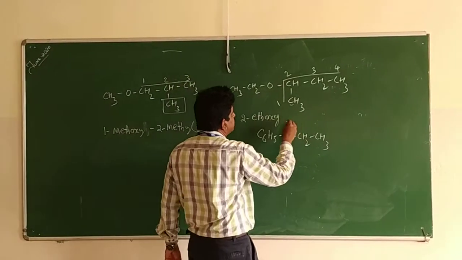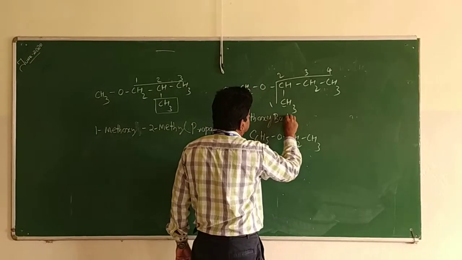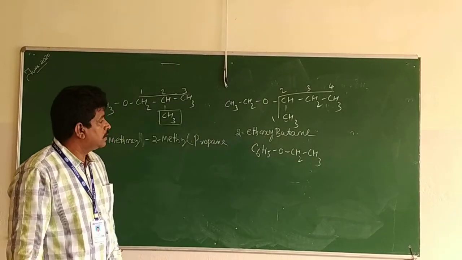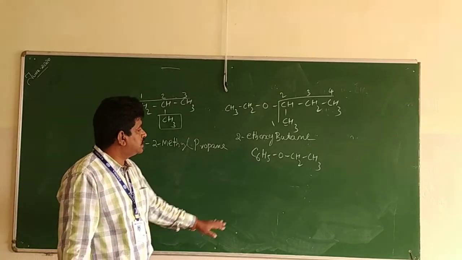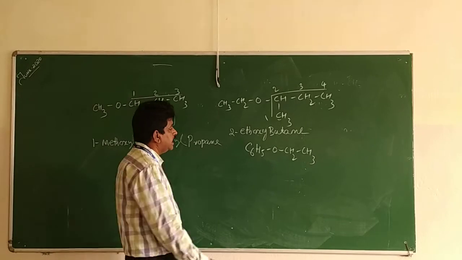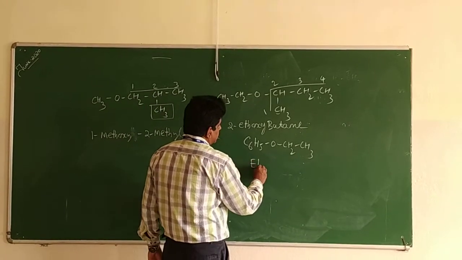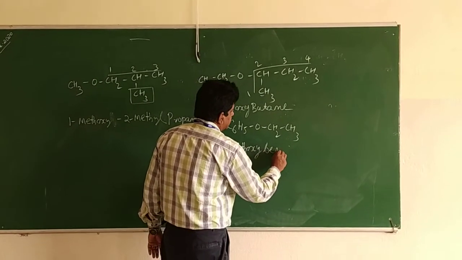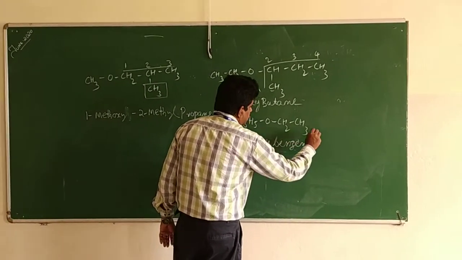The parent compound is butane. 2-ethoxy butane. So here, this is the bigger one and this one is the smaller one. So ethoxybenzene.